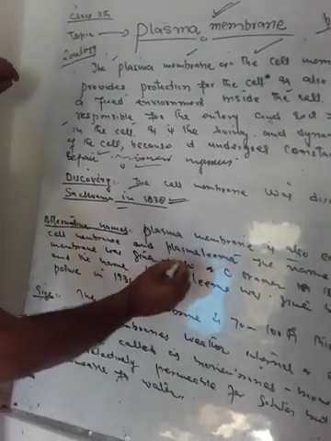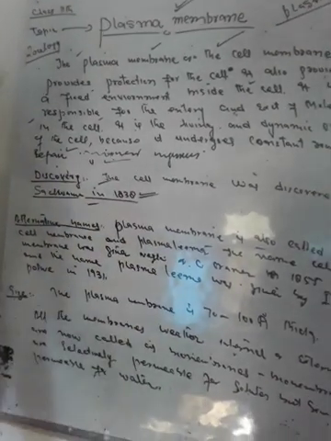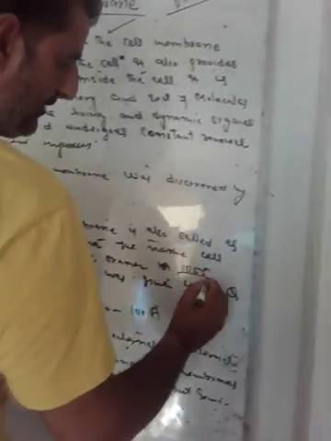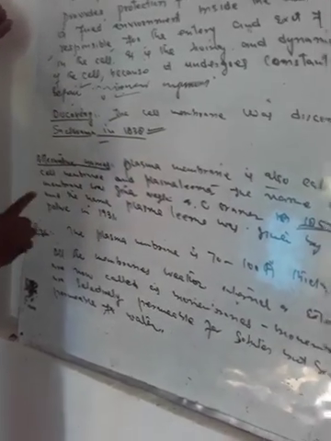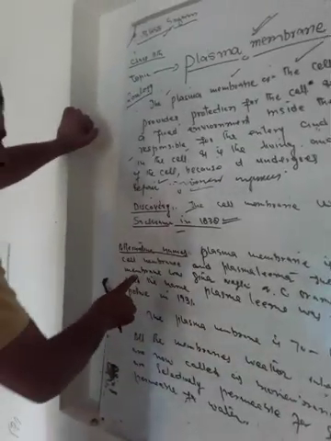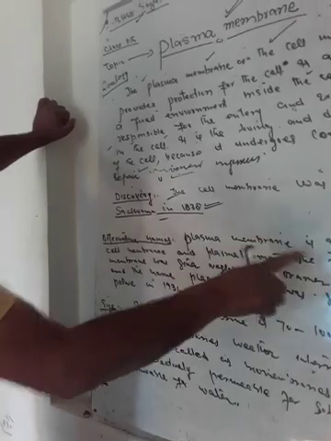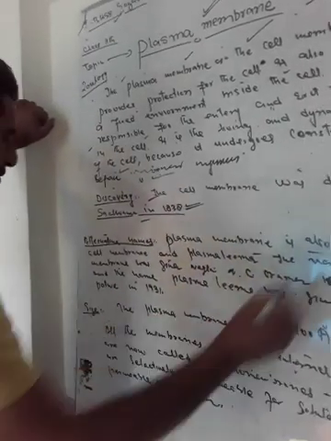The name cell membrane was given by Nageli and Kramer in 1855. The name plasma membrane is the second name, that is the cell membrane, was given by two scientists, Nageli and Kramer in 1855.